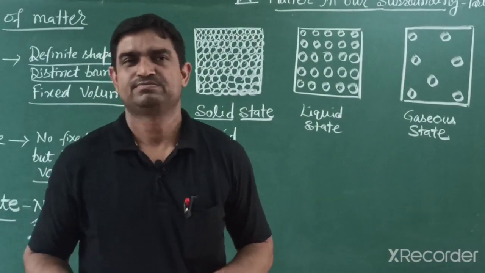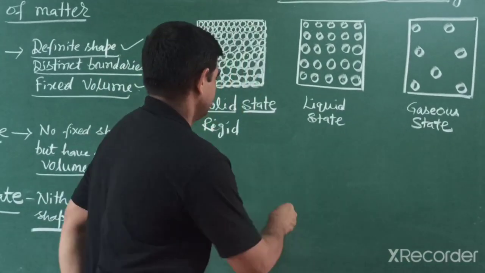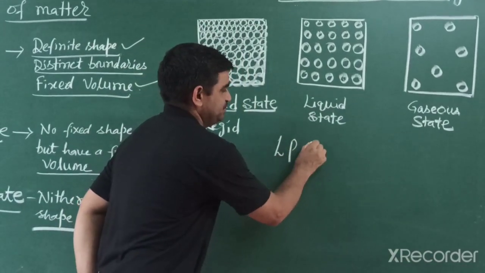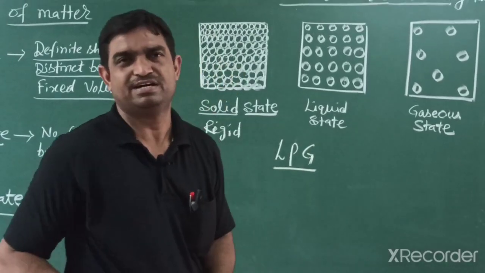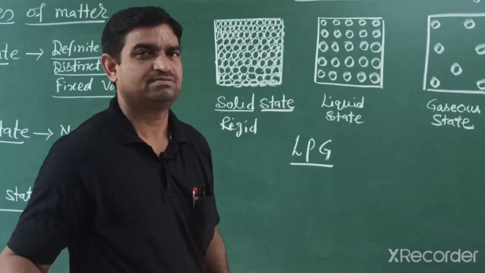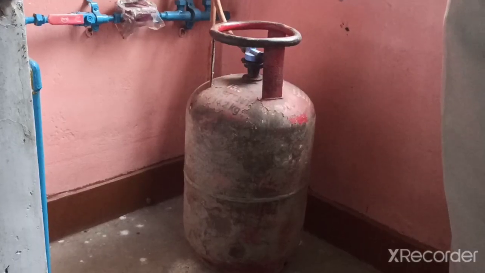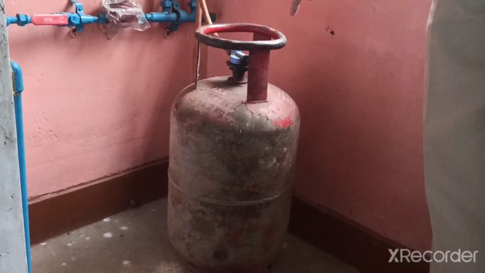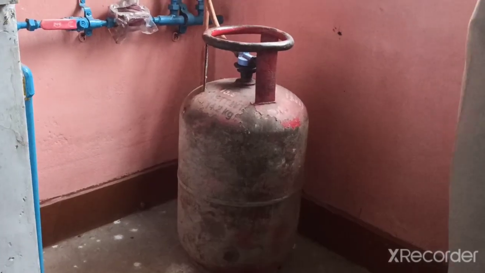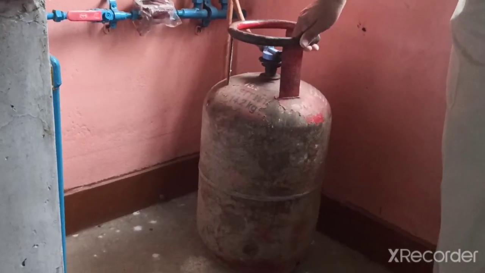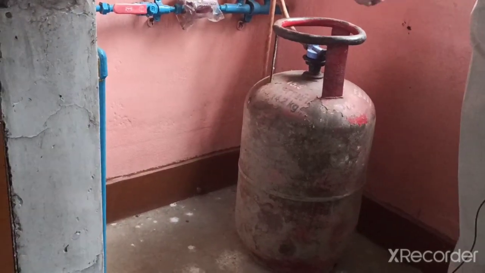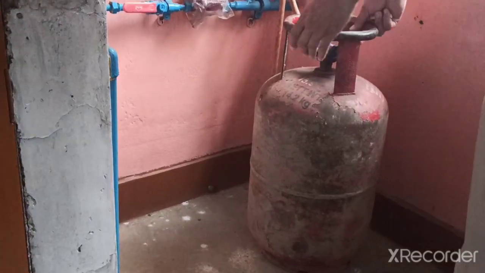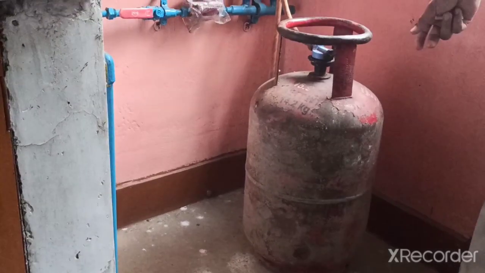Like in our kitchens, we use LPG gas. In a LPG cylinder, which we use in our households, the gas is filled, but it appears like water.